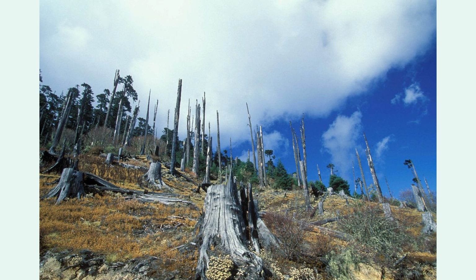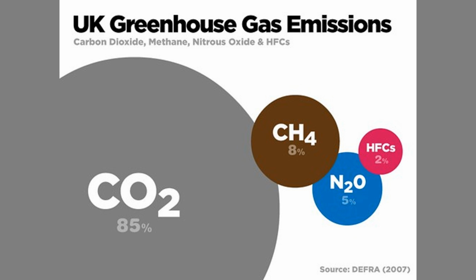Deforestation is another major contributor to climate change. Trees absorb carbon dioxide from the atmosphere, so when we cut down forests, we reduce the Earth's ability to absorb greenhouse gases. Other human activities, such as agriculture and transportation, also contribute to greenhouse gas emissions. For example, livestock farming produces methane, a potent greenhouse gas, while transportation produces carbon dioxide.